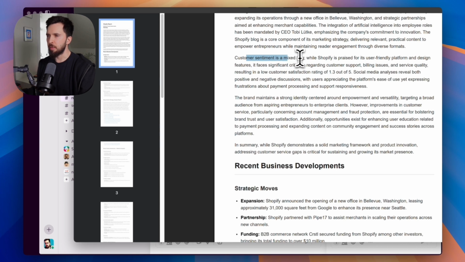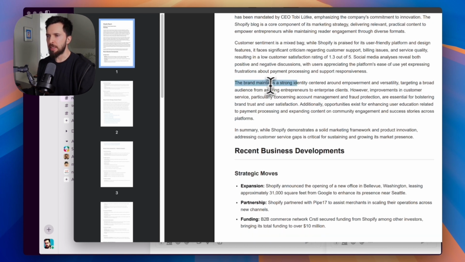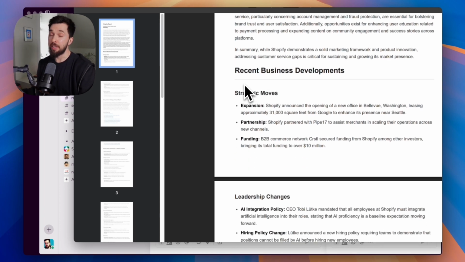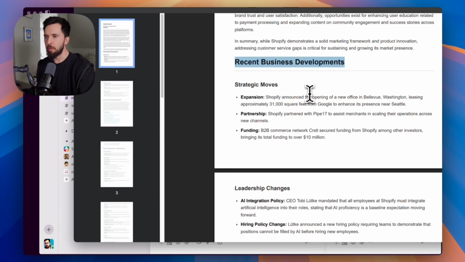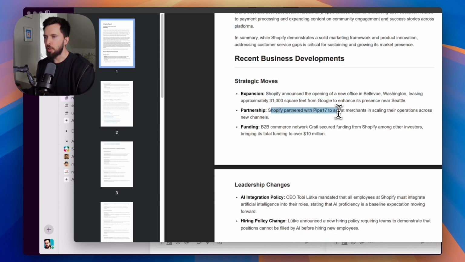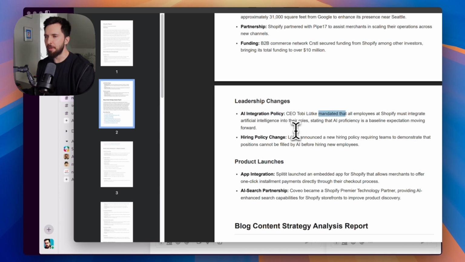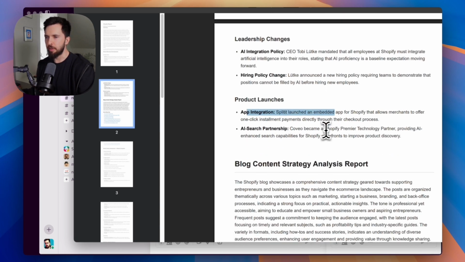Customer sentiment is a mixed bag. While Shopify is praised for its user-friendly platform design features, it faces significant criticism regarding customer support. The brand maintains a strong identity centered around empowerment and versatility. Okay, so this is a great, pretty detailed, I would say, summary. And then it goes into the detail on each of the topics that we asked it to research. So recent business development, expansion, partnership, AI integration policy that you probably have heard of, product launches, app integration.